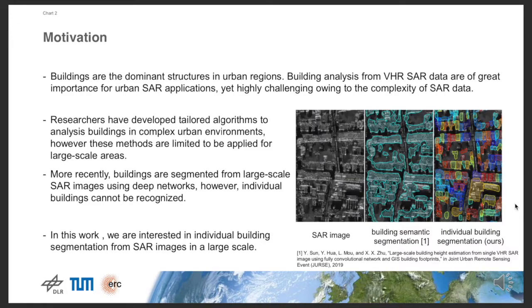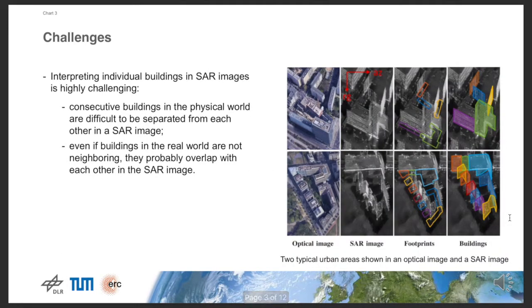More recently, buildings are segmented in large scale using deep networks, however individual buildings are not recognized. As shown in the figures, in semantic segmentation, all buildings are assigned the same label, while in individual building segmentation, each building is identified as one class. The task of individual building segmentation from SAR image is highly challenging. As we can see from the figure, consecutive buildings in the physical world may be difficult to be separated from each other in SAR images, and separated buildings in the real world might overlap with each other in SAR images.